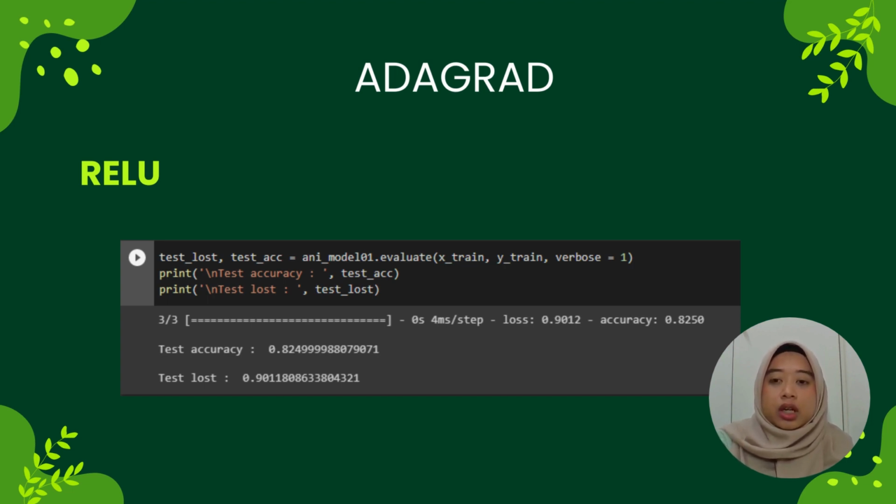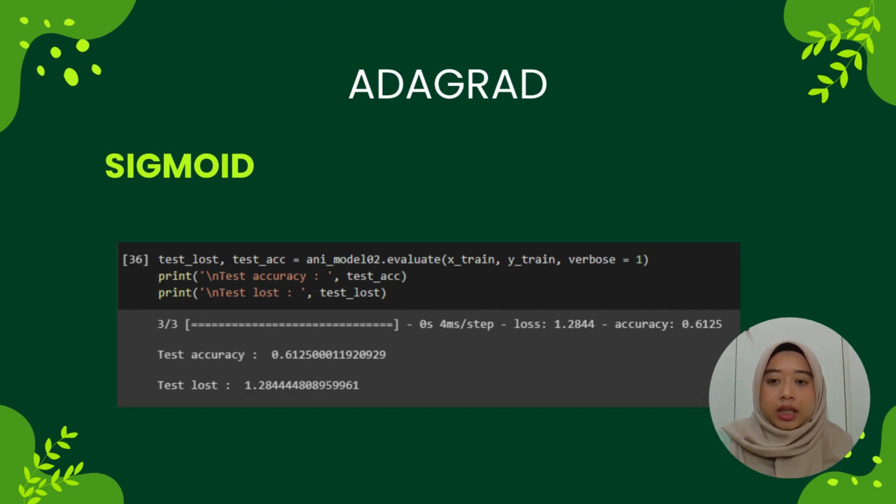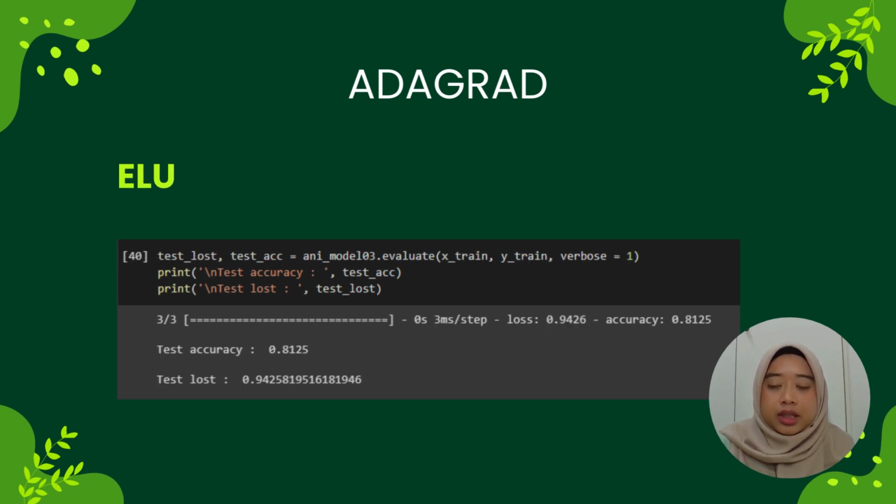Lastly, the optimizer that we use for this data training is Adagrad. For the first activation function, ReLU, the result that we got is 82.5%. Next, for the Sigmoid activation function, the test accuracy we got is 61.25%. Lastly, for the ELU activation function, the test accuracy that we got is 81.25%.